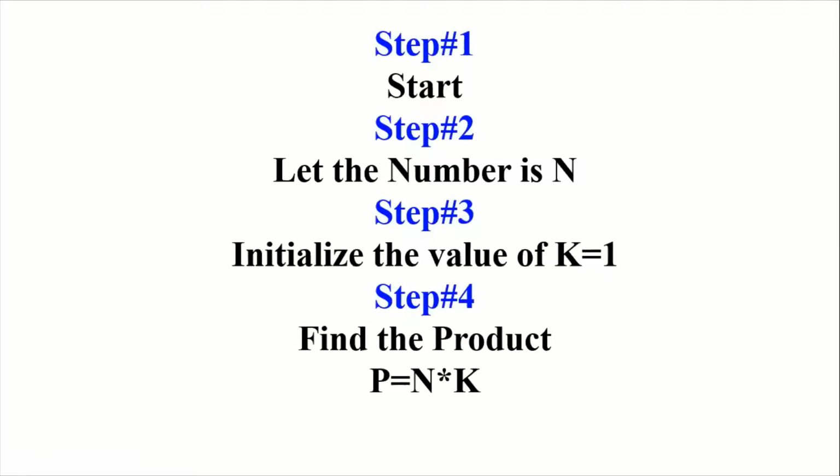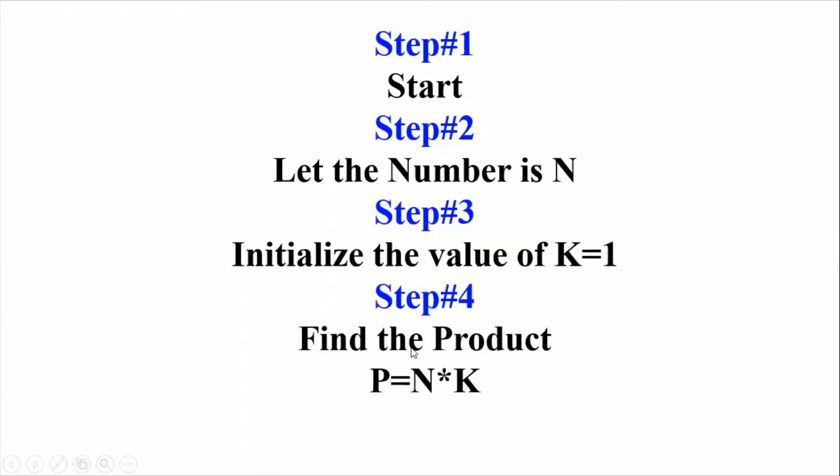What is k? In mathematics and computers, there is a concept of a counter. Counter means repetition. If you want to perform any task more than one time in a computer, that is called a loop or a counter. So multiplication of a number means you have to perform a task more than one time, for example 10 times, 11 times, 12 times. So that's why we are taking the variable k equal to 1.